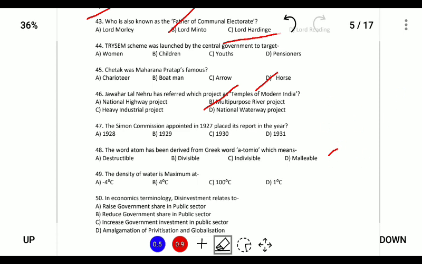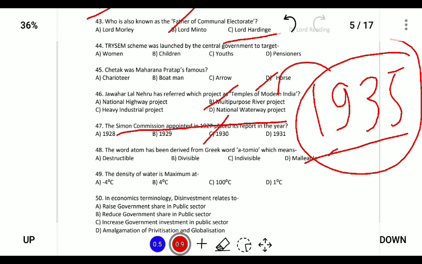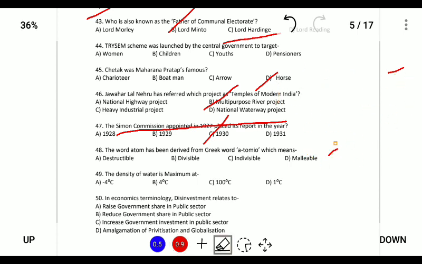Simon Commission appointed in 1927 placed its report in 1930, and as a result of this, the report of the Simon Commission led to the formulation of the Government of India Act of 1935. So we can say that the Government of India Act of 1935 obtained its recommendation from the Simon Commission report, which was placed in 1930.